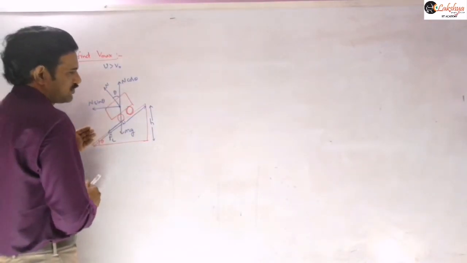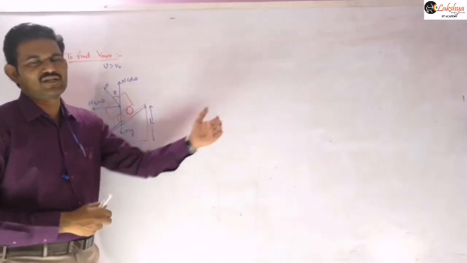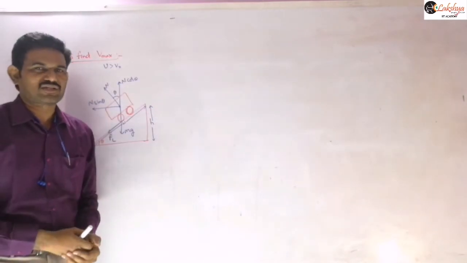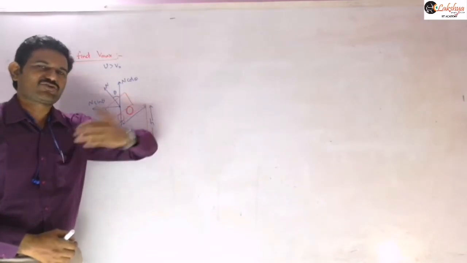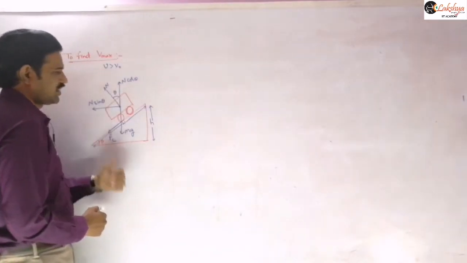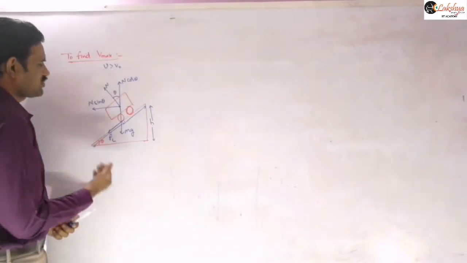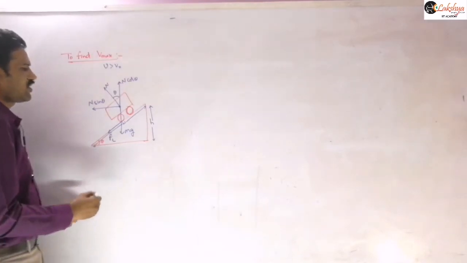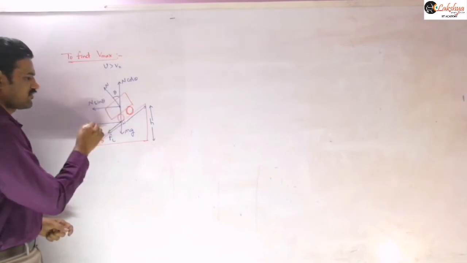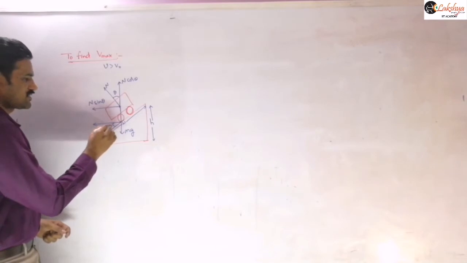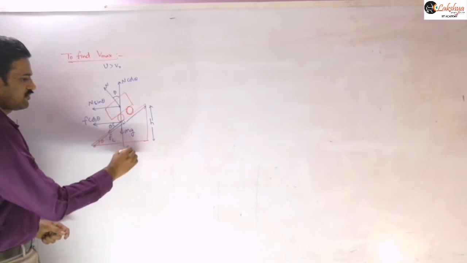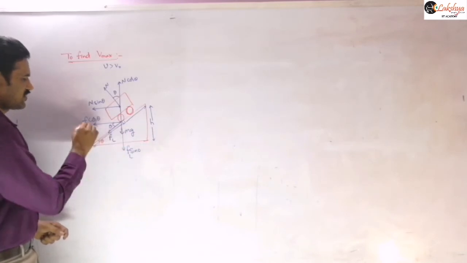Just assume your car is traveling with a high speed and takes a sudden curve. Then it has a tendency to slip in outward direction, so friction will act in inward direction. That is why we are taking this friction down the plane here. Now we need to include this frictional force also into components. The friction I am resolving into components: this angle is theta, so we can write f cos theta, and the f sin theta component will be in downward direction. This is the limiting friction.